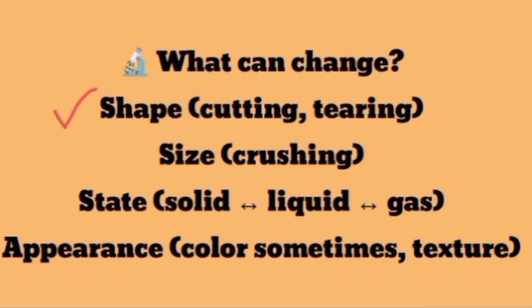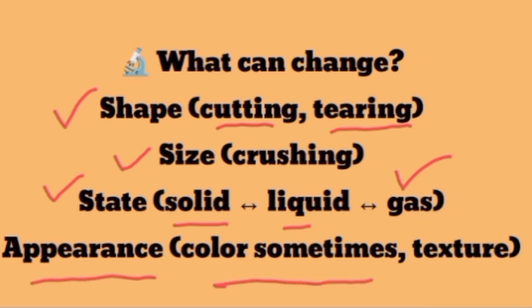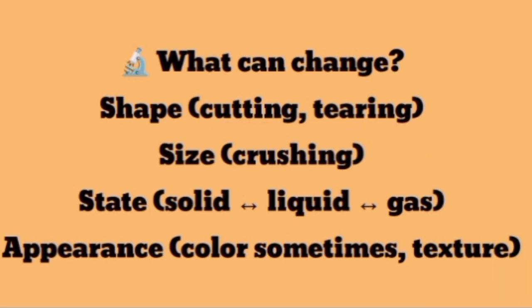So what changes during a physical change? First of all, the shape can change. For example, during cutting or tearing something, we change the shape. Size may also be changed, like during crushing, the size of something is reduced. Its state may be changed from solid to liquid, or liquid to solid, or liquid to gas, or gas to liquid. And the appearance may also change, like the color or texture of something changes. These changes are physical changes. If any of these things is changed, then we will say that physical change has happened.